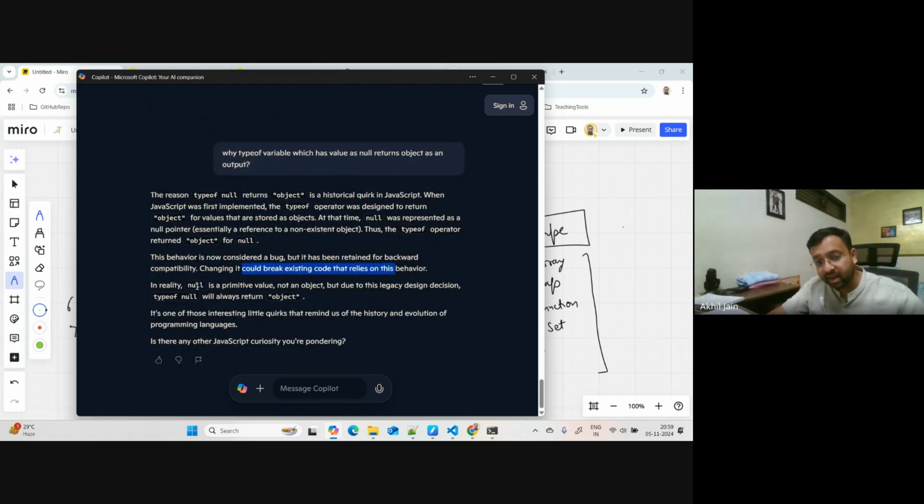In reality, null is a primitive value, not an object, but due to this legacy design decision, typeof null will always return an object. Okay, I think that is enough for this, and even for the day.